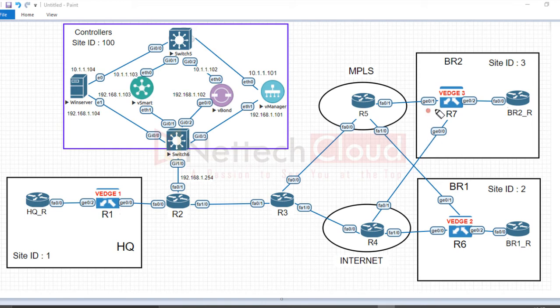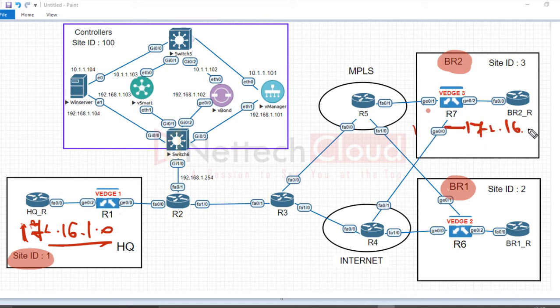what will happen? If we check the routing table of branch 2 or branch 1, they both will have only routes to the headquarter site. So if the headquarter site prefix is 172.16.1.0, right, both vEdge 3 and vEdge 2, apart from site local routes, will have the headquarter route.